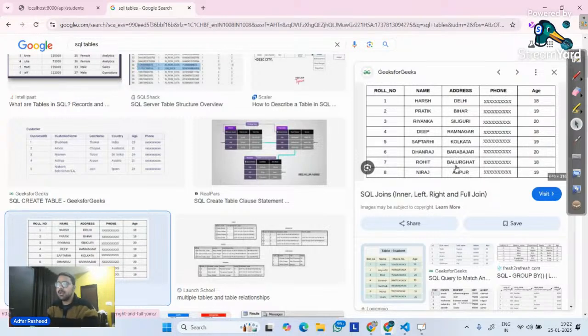Okay. So what do we have? We have relational database in which entities are related to each other. Departments are related to employees. What if I want to? I might have a table for salary.